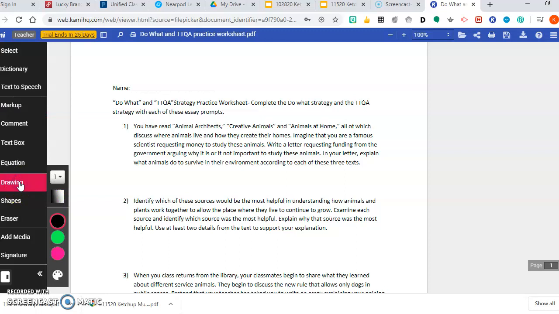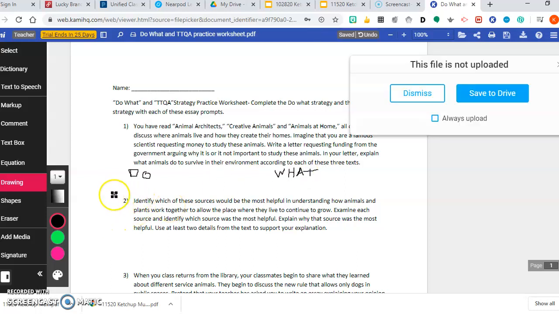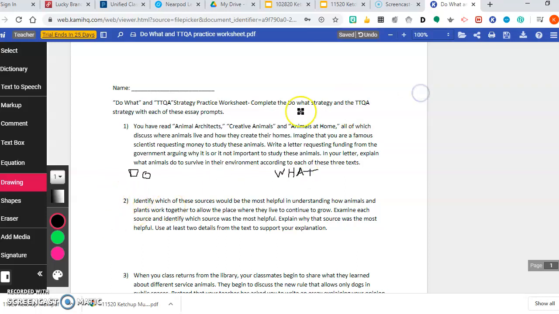I'm going to start off with my drawing tool. Okay. And the very first thing that I'm going to do is the do what strategy. So I'm going to put my do. Okay. And then I'm going to put my what. Okay, so I'm going to do the do what strategy for the first couple ones, and then I'll go back and do a second video with the same prompts with the TTQA, just because there's not enough room for me to write. So do what. I'm going to dismiss that.